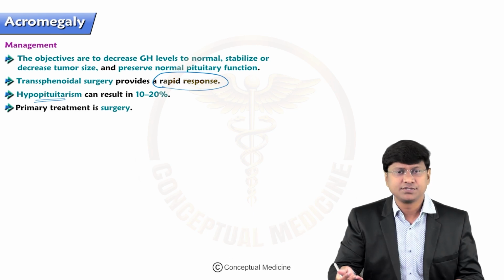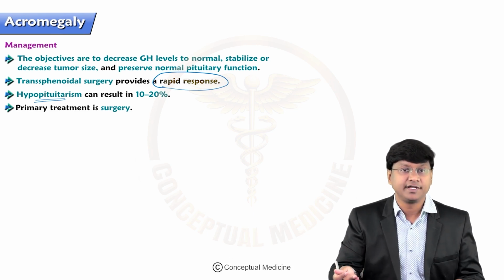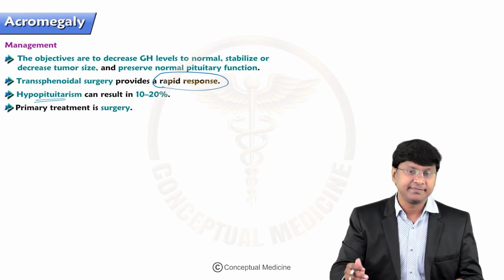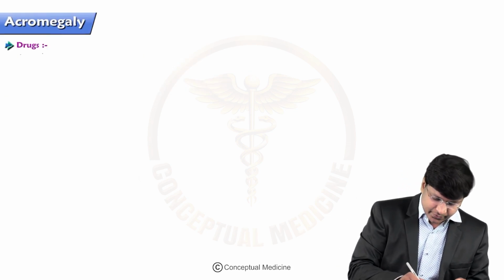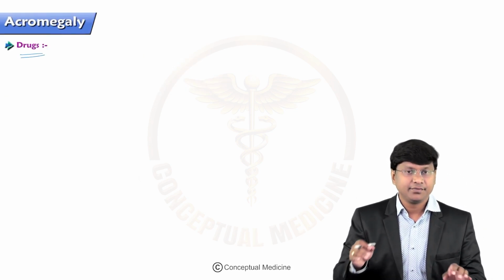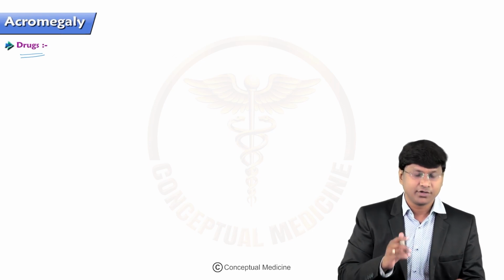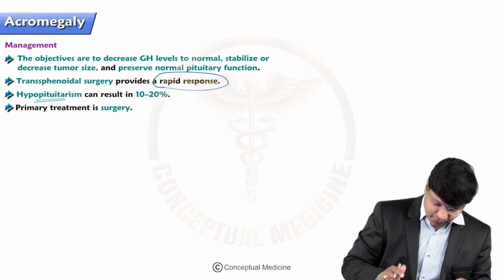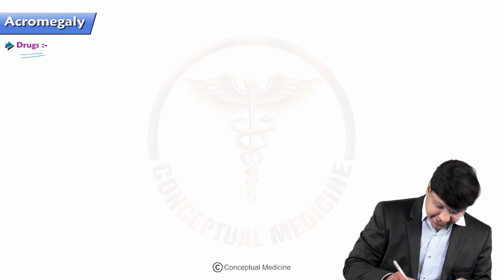And in those individuals where the surgery cannot be done, what will be the second line management? The second line management will be the drugs. And within the drugs, what is the drug of choice? The drug of choice will be your somatostatin analogs.